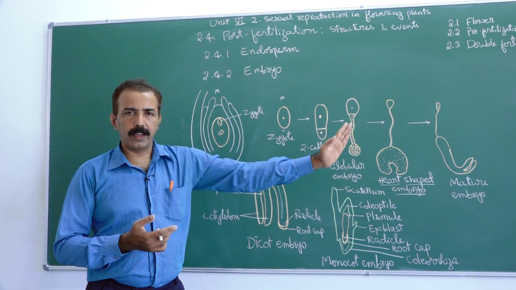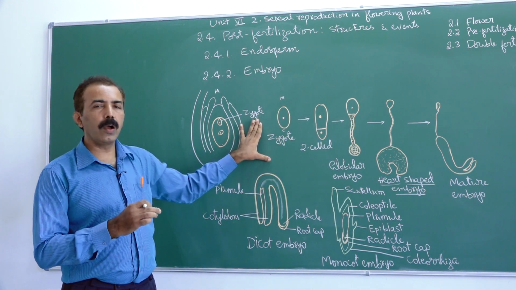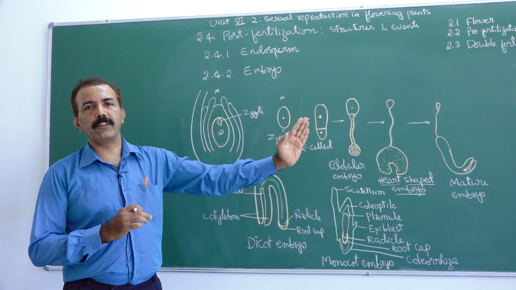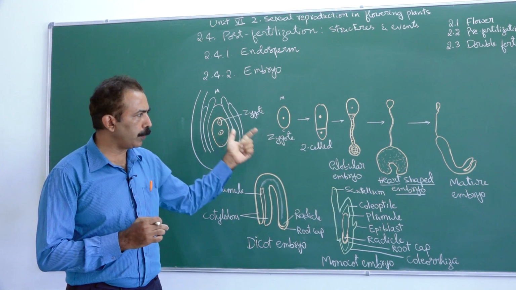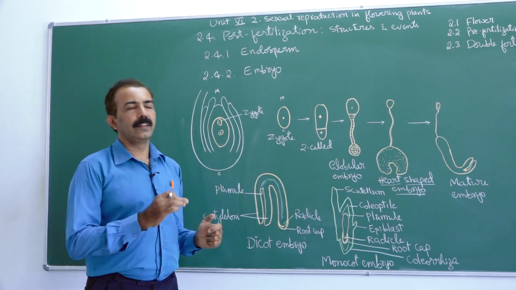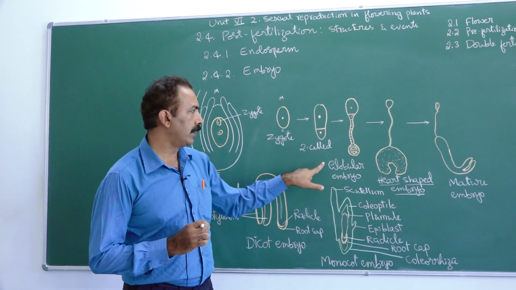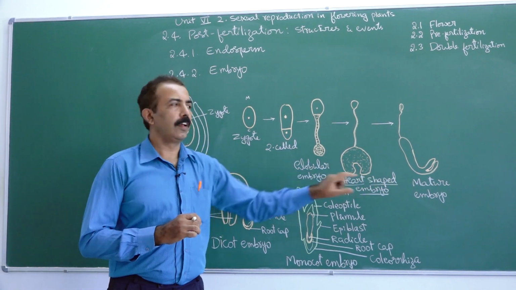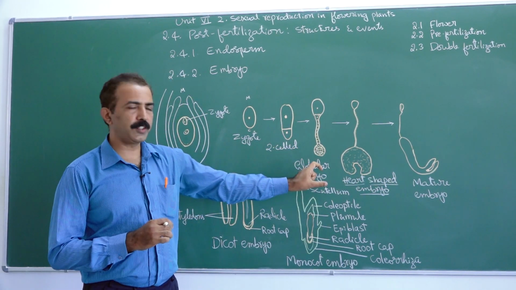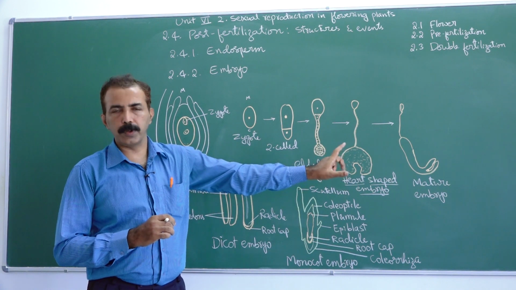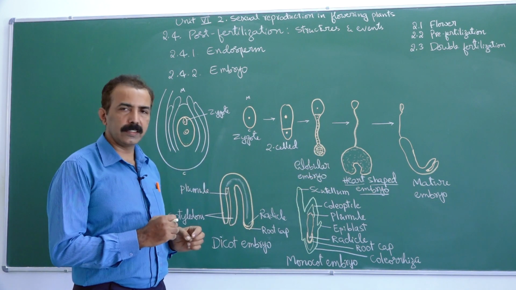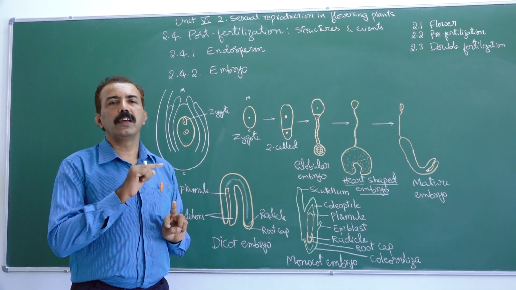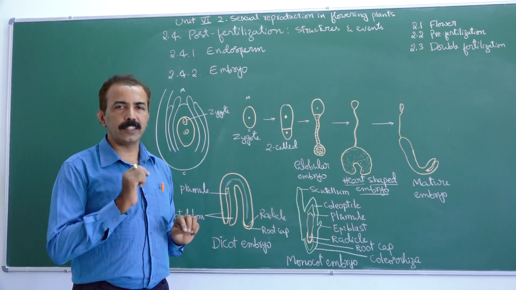This series of diagrams can help you answer a long answer question. Explain the stages of embryo development. For that, you will use these diagrams. The sequence is very easy to follow. Just follow the alphabetical order: G, H, M. Globular embryo, heart-shaped embryo, mature embryo. In chapter 1, we discussed formation of embryo requires 2 events. One is cell division, the other one is cell differentiation.